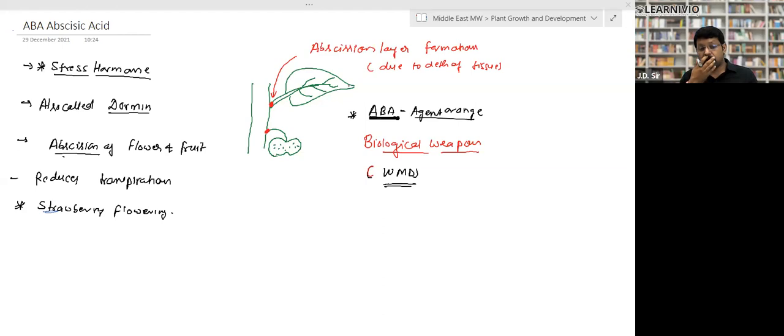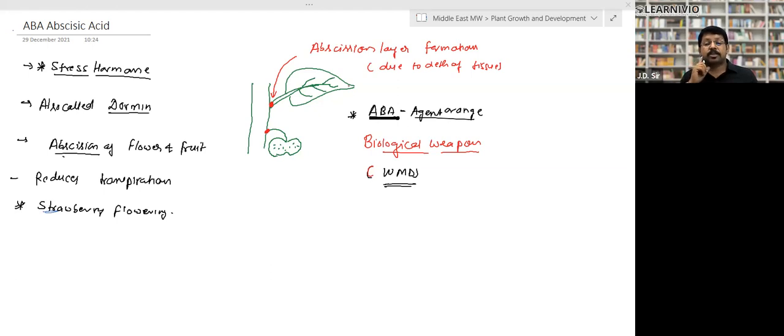Next, it is also called dormin because it is responsible for dormancy of seed. The third, it is responsible for abscission of flower and fruit, right? Next, it reduces the transpiration, and it is responsible for flowering in strawberry, right? That's the function of abscisic acid.